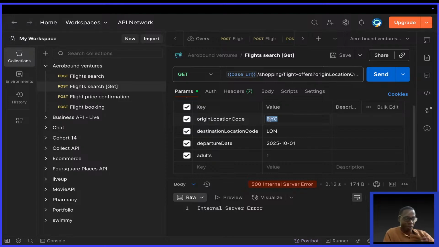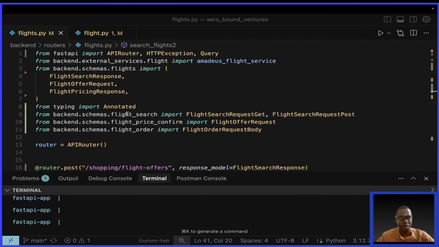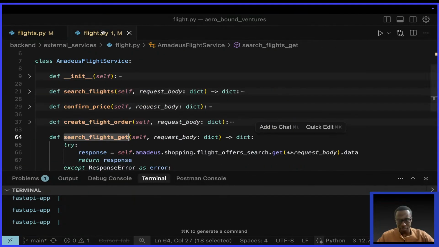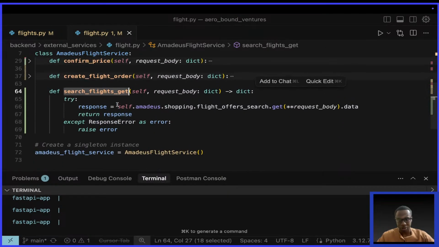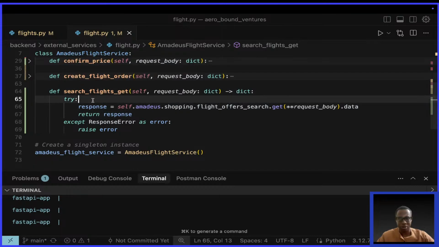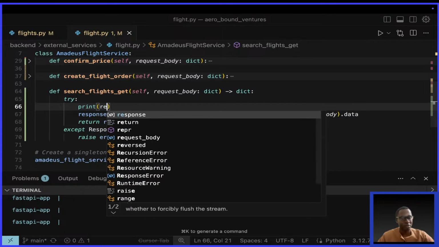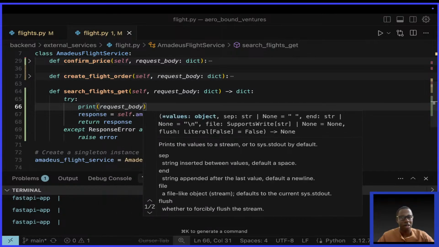IATA, what do they call them? They call them IATA. We also need to find out what is being printed here. The dictionary, is it sending empty values? Is it adding fields which are probably not required?